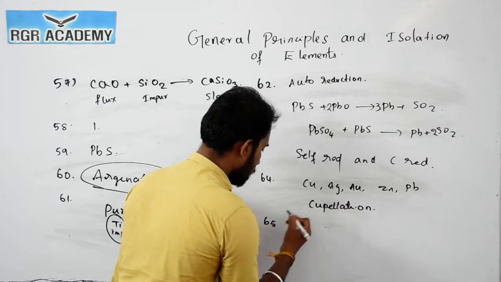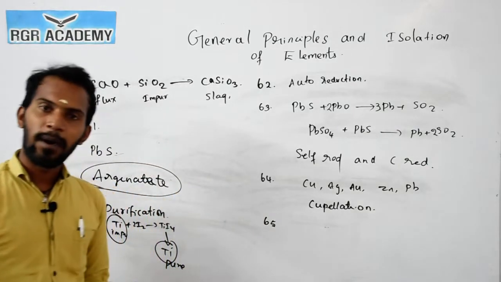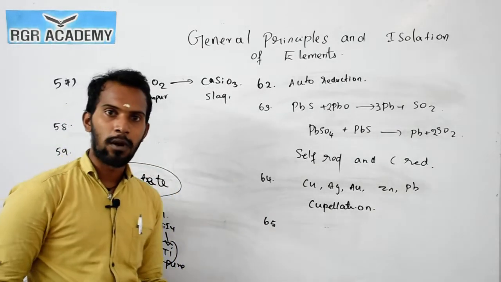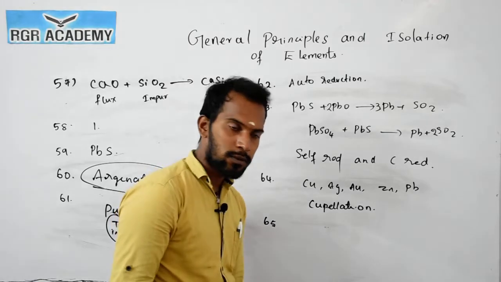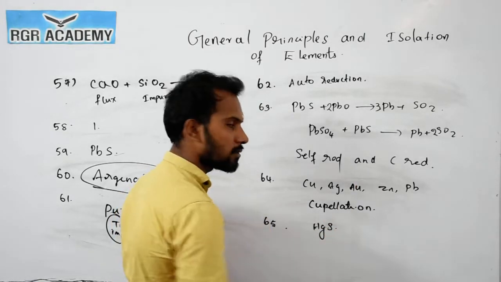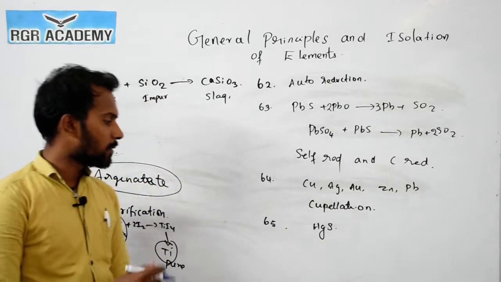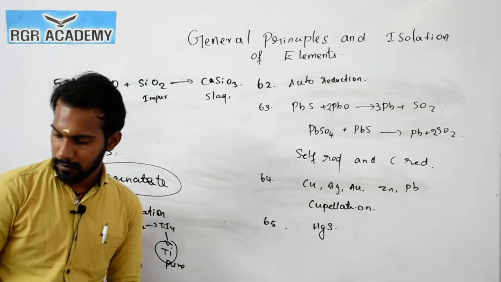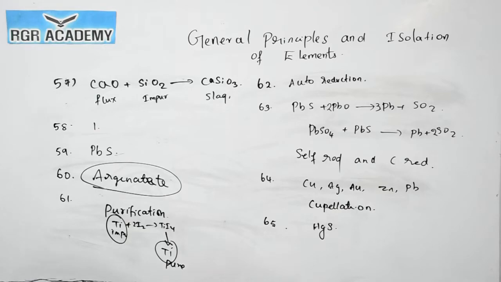Now the question number 65. Cinnabar is an ore of, yes, we already know this one. It's an ore of HgS, called mercuric sulfide. So Cinnabar is an ore of HgS.